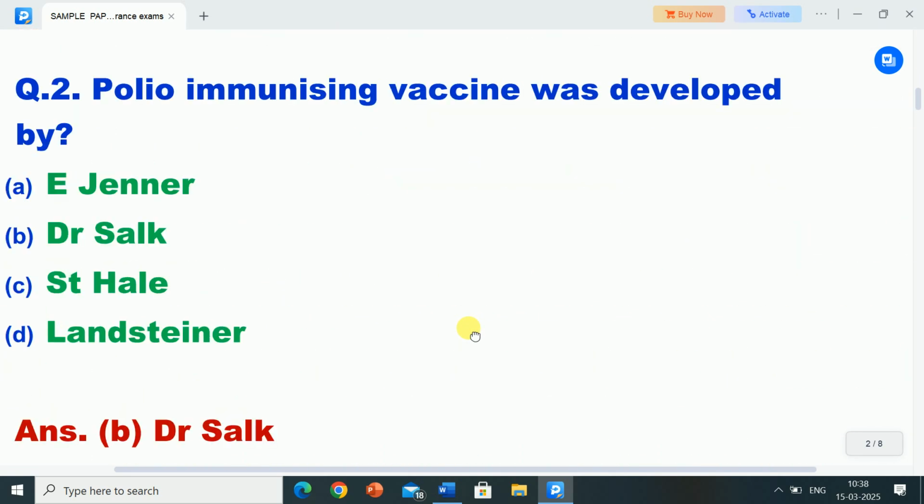Question number two is, polio immunizing vaccine was developed by? Options are A. Jenner, B. Dr. Salk, C. Sabin, D. Landsteiner. Correct answer is option B, Dr. Salk. Polio immunizing vaccine was developed by Dr. Salk.